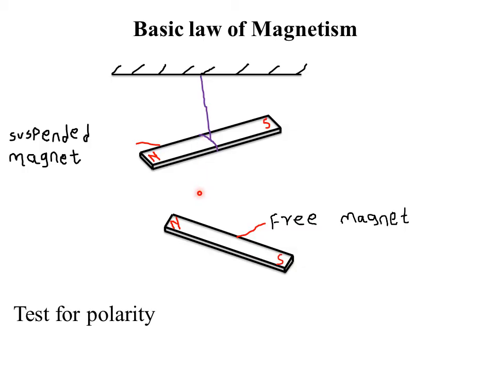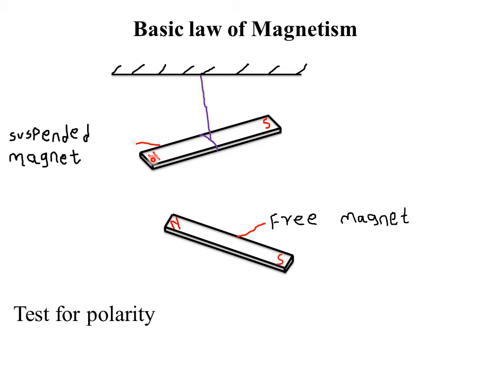Then we are saying that the surest test for polarity is repulsion, since attraction can occur between any poles of a magnet and a magnetic material, while repulsion can only occur between like poles of a magnet. So the only sure way of testing the poles of a magnet is through repulsion. Why? Because repulsion can only take place between two like poles. If you bring a north pole close to a north pole, they will always repel each other.